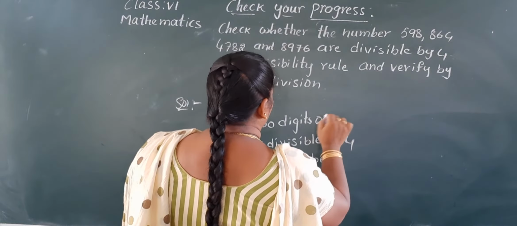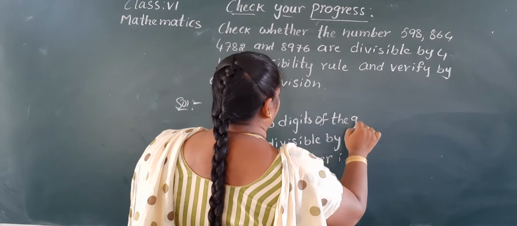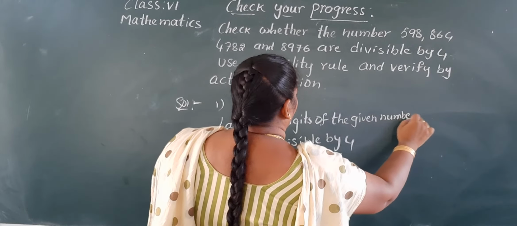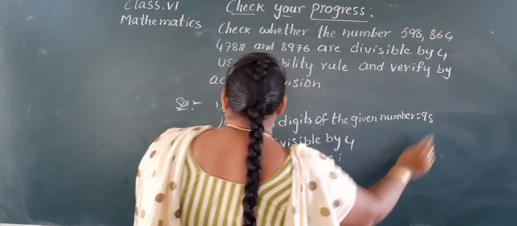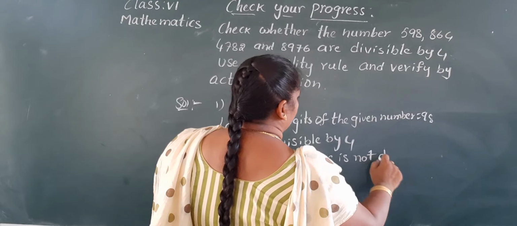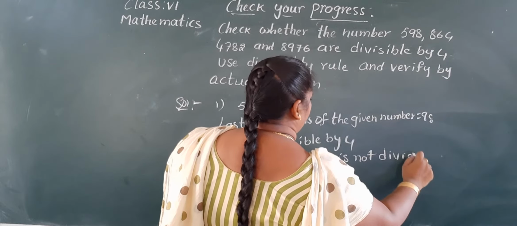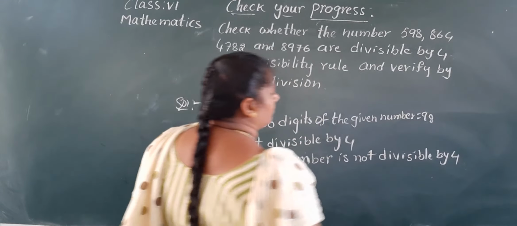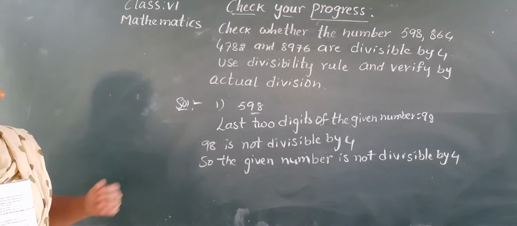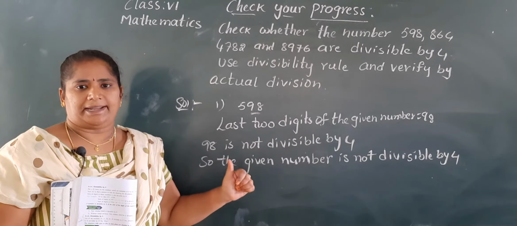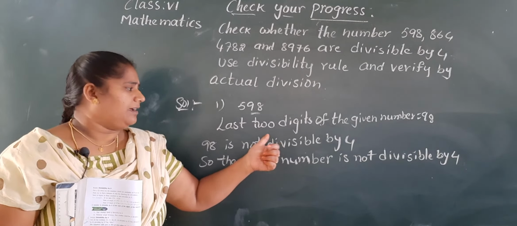So how to check, Nana? The last 2 digits of the given number is 98.